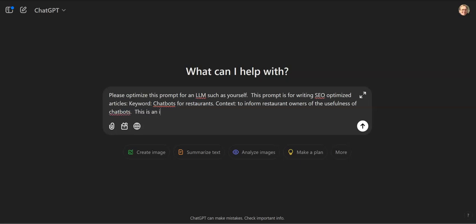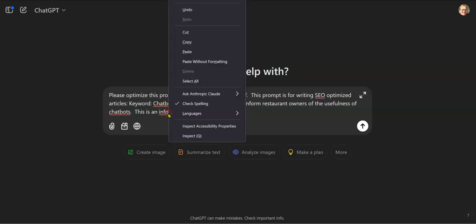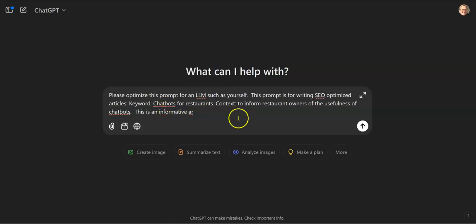This is an informative article. That's what I can spell today, but that's all right, it doesn't matter too much. Informative article. Use the outline. No, we won't use an outline today. That's a whole other thing. That's good there. And then the purpose.